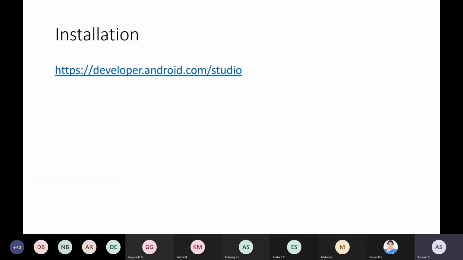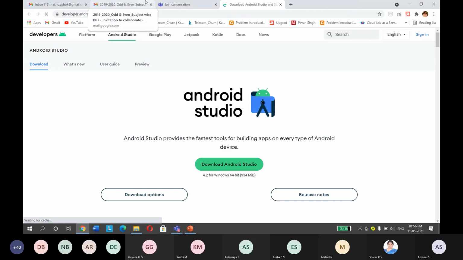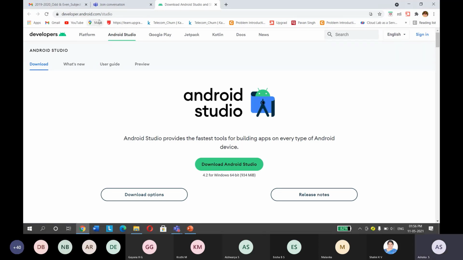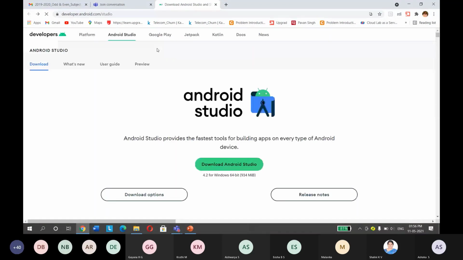Next, how to install Android. In order to install Android Studio, go to developer.android.com/studio, so note this down.